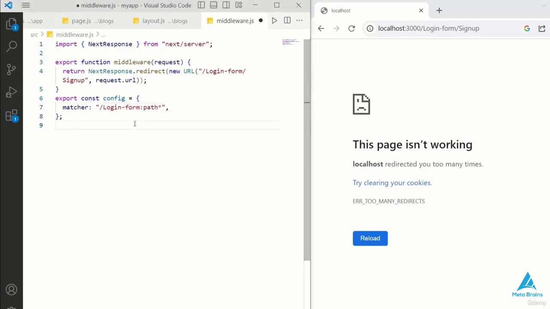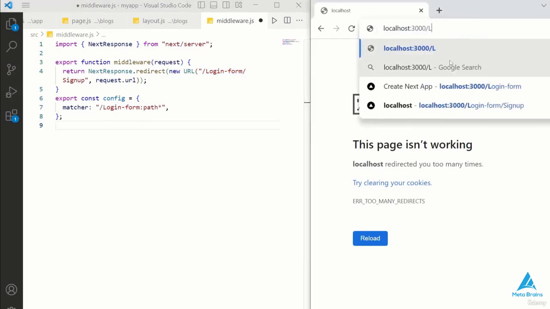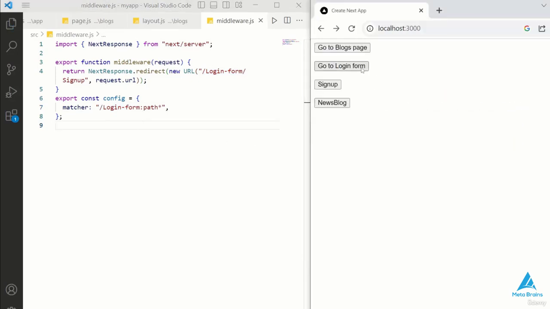Okay, so to achieve this specificity, we'll export a constant, configure it for the signup route, and use a colon to indicate the start of this configuration. After saving and refreshing, you might encounter an error. Okay, so that's it for this lecture. Let's move on to the next one and carry on with our course.